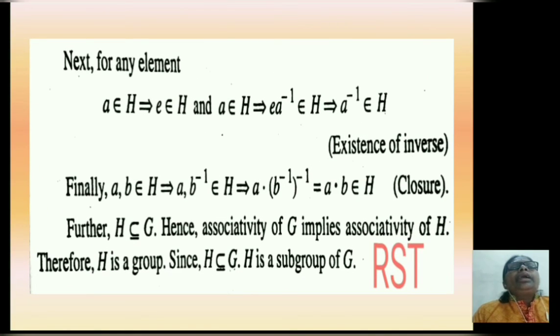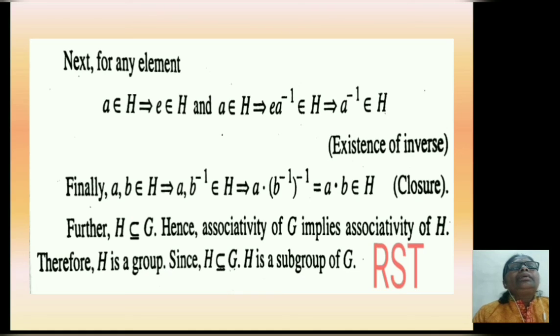Next, for any element a belongs to H, this implies e belongs to H, and a belongs to H implies e·a inverse, that is a inverse, belongs to H. That means the existence of inverse property is satisfied.